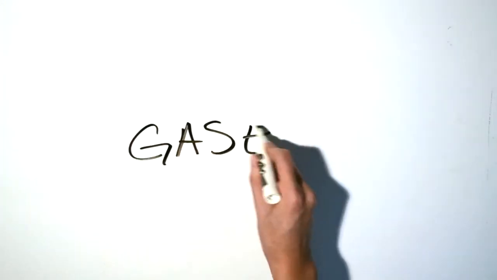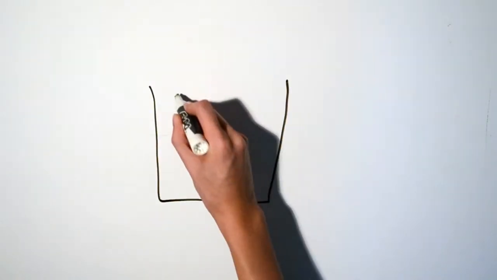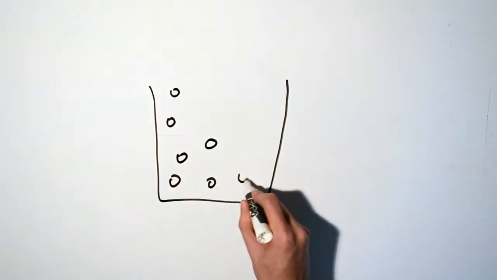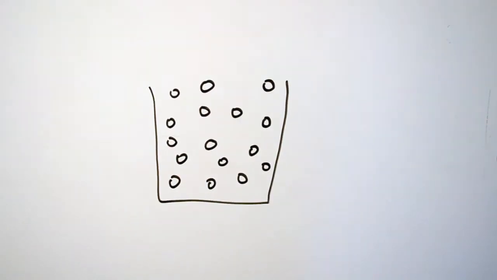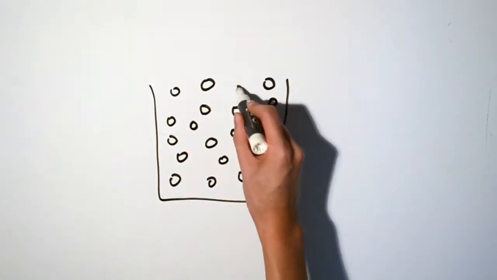Gases. They're all around us. But what exactly are they? Gases are substances that are normally in the gaseous state at ordinary pressures and temperatures. They have the ability to fill out their containers, but are not confined to the container's volume by gravity as